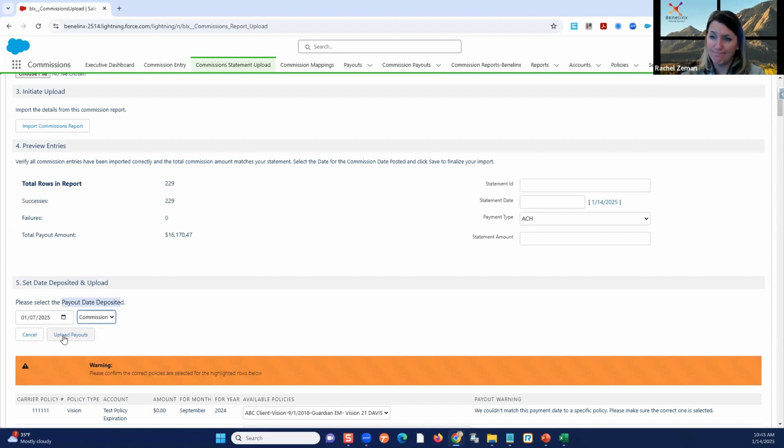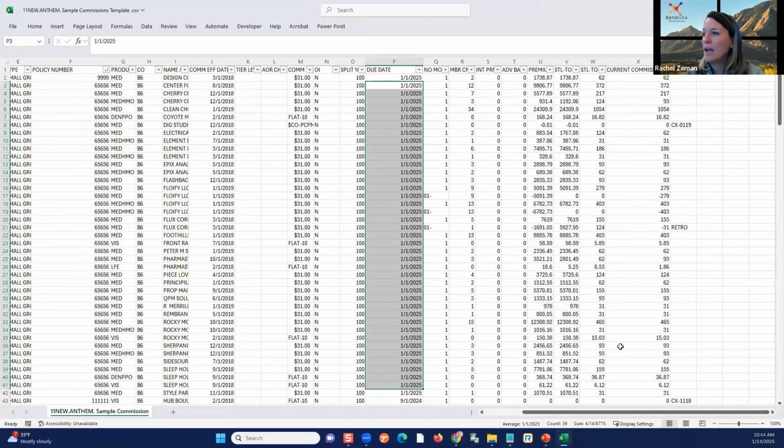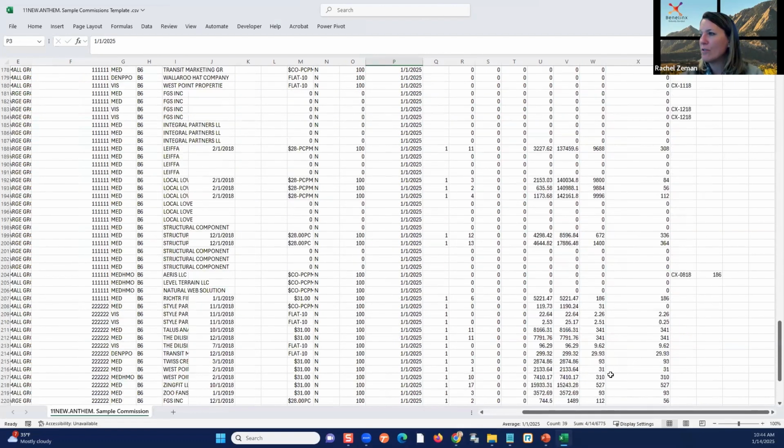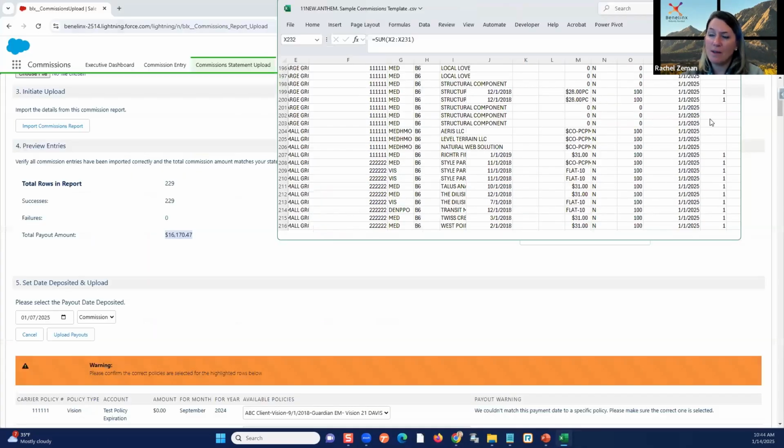Not until we do that. So we can preview everything. It tells us the total. Does that match my statement? Yes, it does. I did the math this morning. I go down here and, is this the right record that has the total all the way down here? Yeah, so I just auto summed, it matches. When I know it matches, I'm good to go.